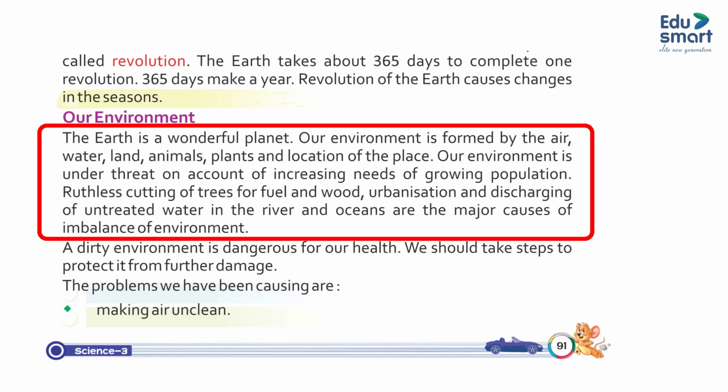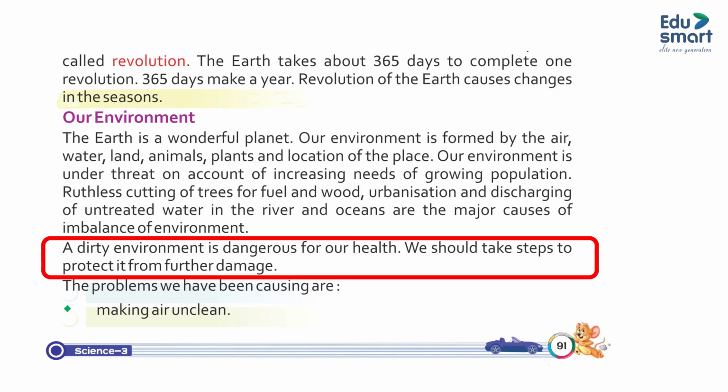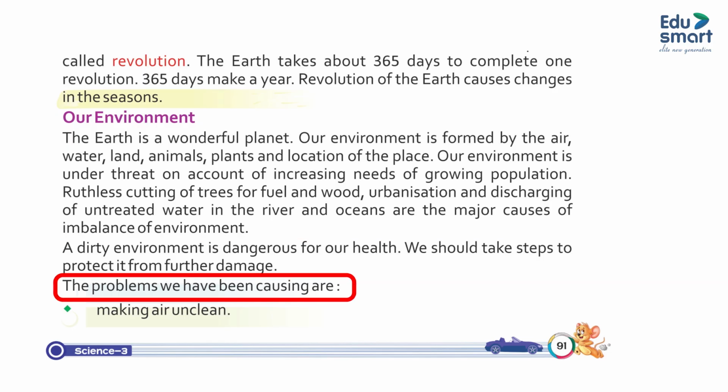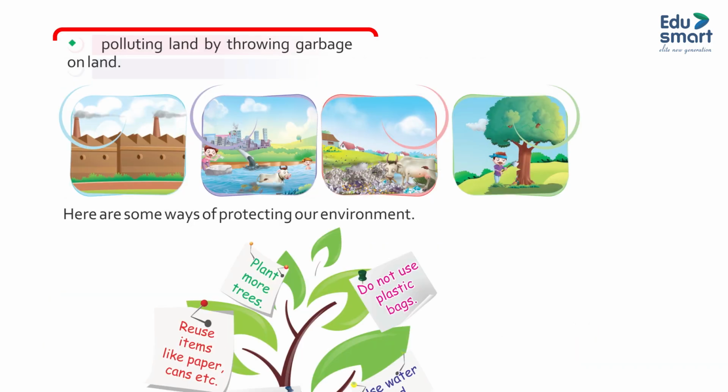Our environment is under threat on account of the increasing needs of a growing population. Ruthless cutting of trees for fuel and wood, urbanization, and discharging of untreated water in the rivers and oceans are the major causes of imbalance of the environment. A dirty environment is dangerous for our health. We should take steps to protect it from further damage. The problems we have been causing are making air unclean and polluting land by throwing garbage on land.